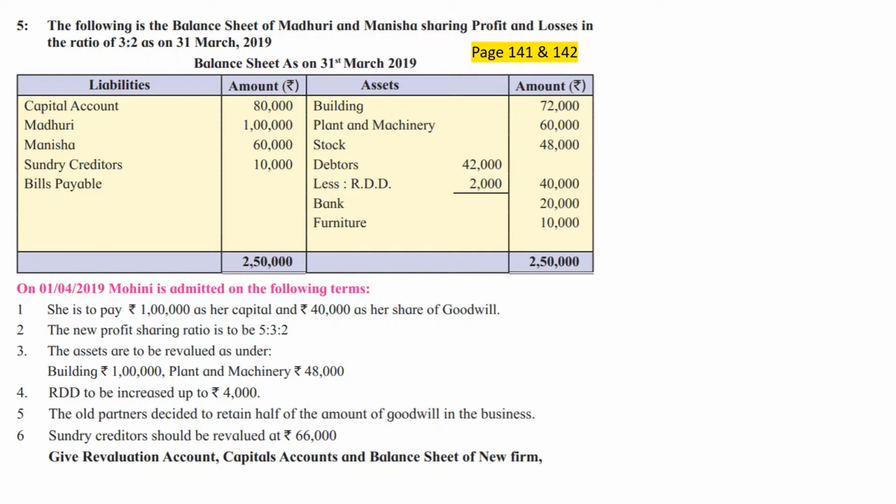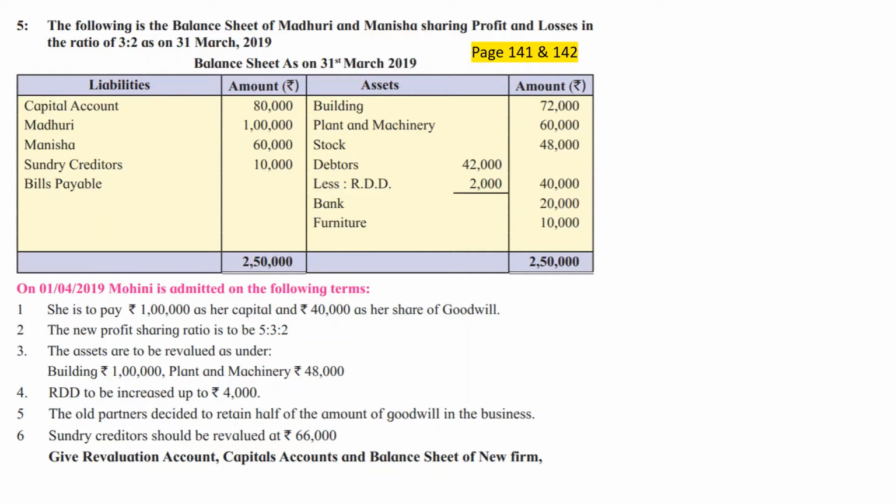We'll have to consider the sacrifice ratio. There are two entries to be passed basically. First entry is cash account debit to goodwill account. Then we'll have to ask ourselves who brought this goodwill. The goodwill was actually brought in by Madhuri and Manisha by working hard for so many years. Ultimately they generated this goodwill, which they have now shared with Mohini. So Mohini is paying for the goodwill generated by Madhuri and Manisha through the partnership firm.